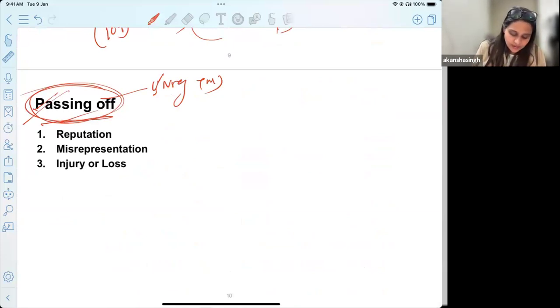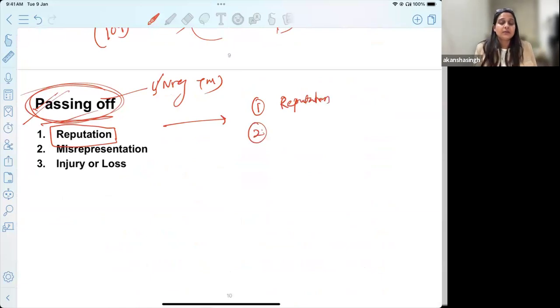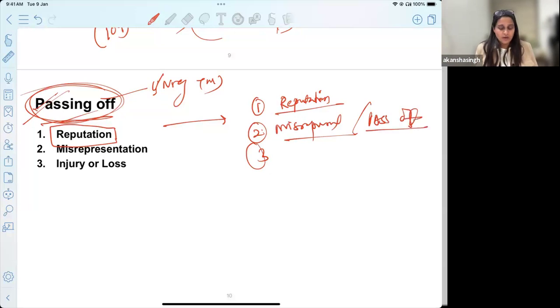You will have to prove that firstly you have a reputation. So let's say, do we feel that Bikaner has a reputation, or do you think Bikano has a reputation? So these have reputation, right? Anybody who hears it can associate and will associate Bikaner with that. So if I now open a Bikaner chai shop, everybody who visits will feel that okay, this is the same Bikaner, or maybe this is a branch of Bikaner. So you should have a reputation in the market. Then I am trying to misrepresent you, and I'm trying to pass off my goods or services as yours.